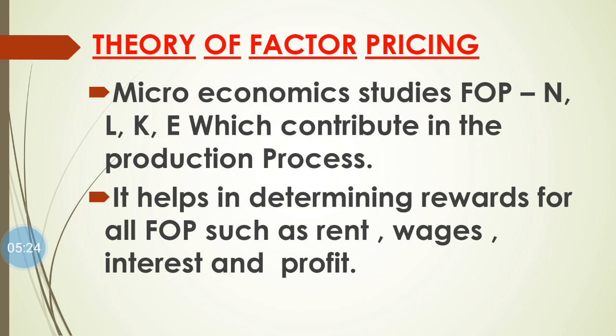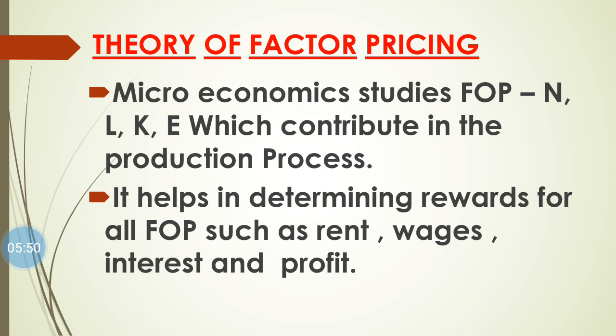Microeconomics also helps us to determine what reward we should pay for all the factors of production, such as for the use of land we pay rent, for labor wages, for capital interest, and for entrepreneur profit.